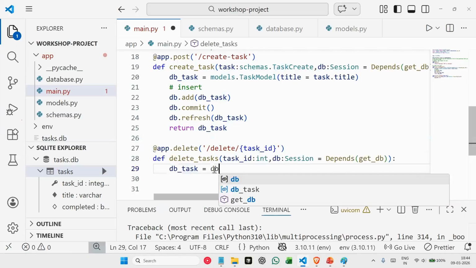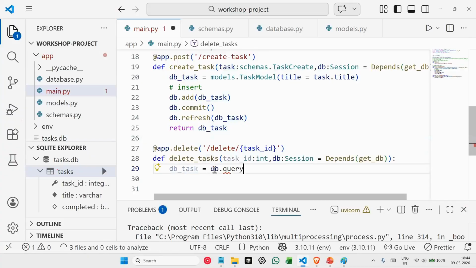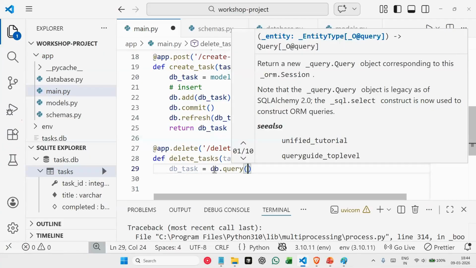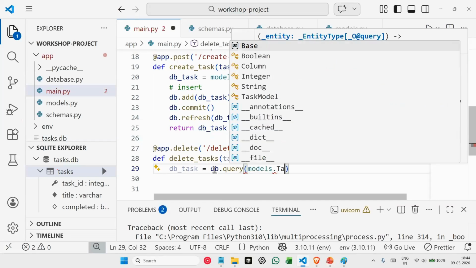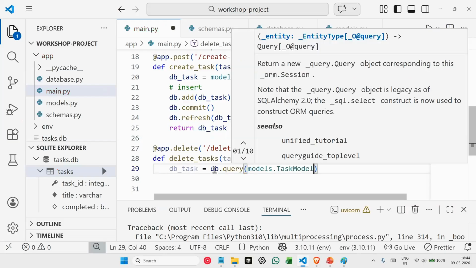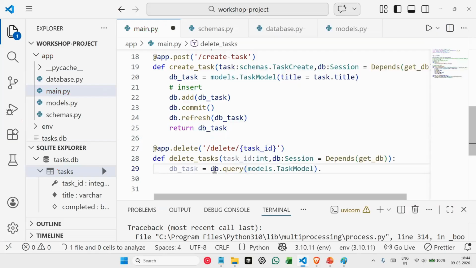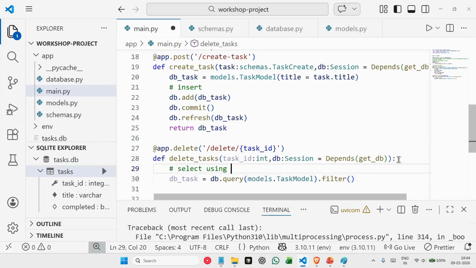db.query. Here now we are querying. With this we are passing our model. We are passing our table. So we are telling it to query inside this table, and the query is filter. This is basically like select and using where. This is filtering our records. To this we'll say whatever task ID we are receiving here.